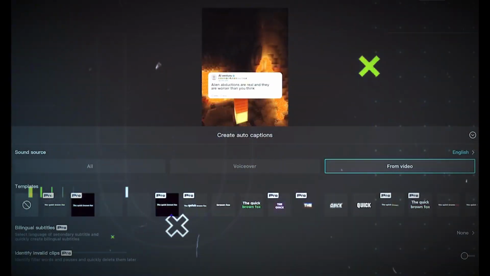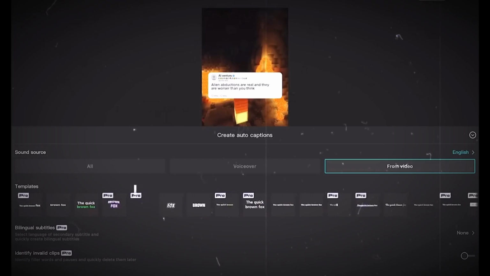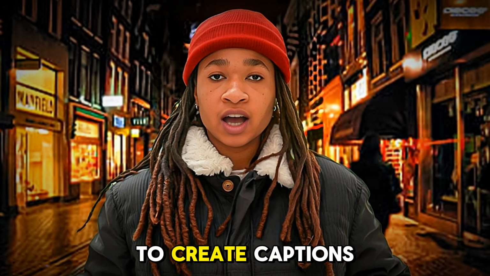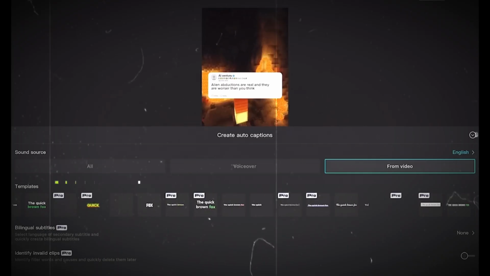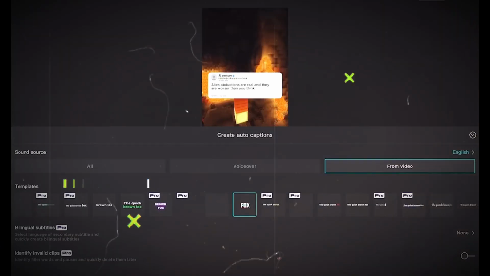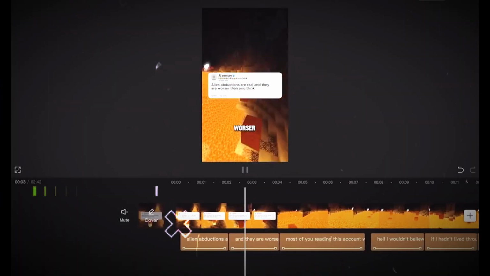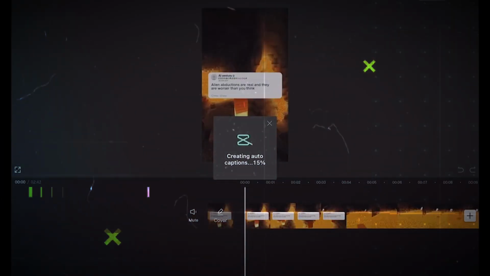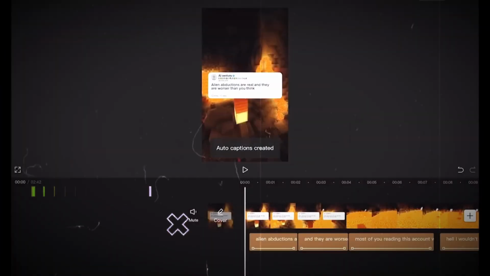You'll notice that there are several templates available, including free ones, which allow you to create captions in various styles. I personally prefer this particular style, which displays the captions word by word on the screen. Click Start, and the captions will be generated automatically.